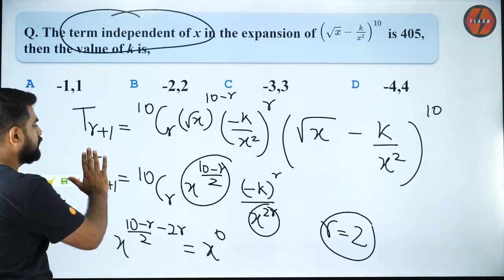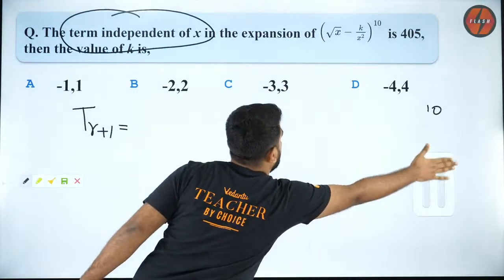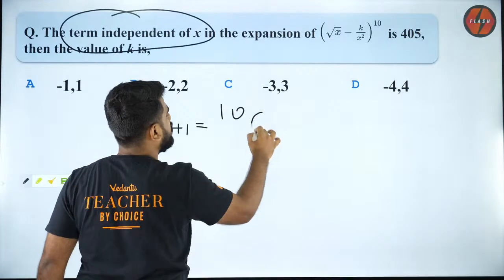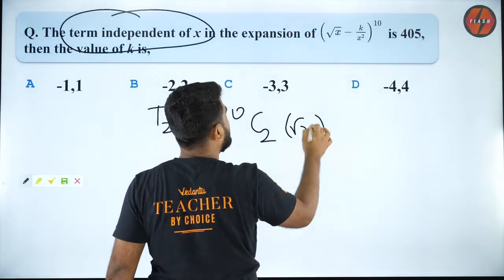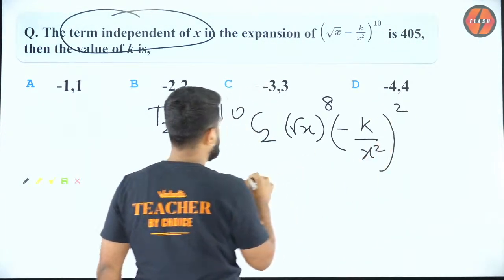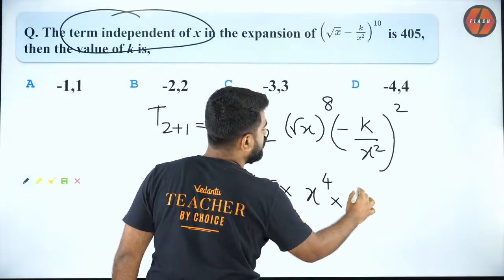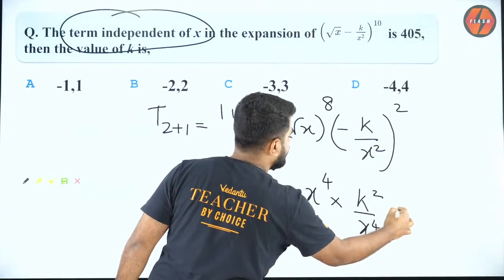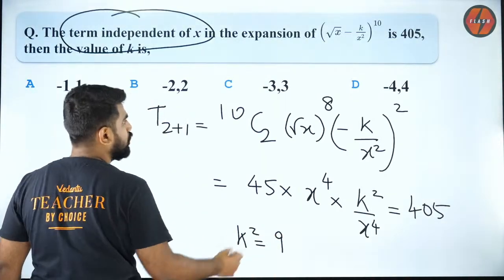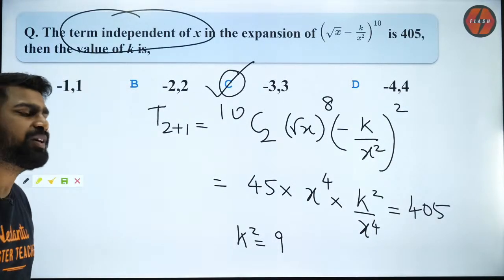So if you get r to be 2, then T3 is the term independent of x. Are you all clear with it? So if T3 is the term independent of x, then how do we do it? T3 is T2 plus 1, which will be 10C2. You will get root x to the power 8 into minus k by x square to the power 2. So that will be 10C2, which is 45, into x to the power 4 into k square by x to the power 4, is equal to 405. So you will get k square equal to 9. So k is plus or minus 3. That is the way to do it. I hope you guys got it.